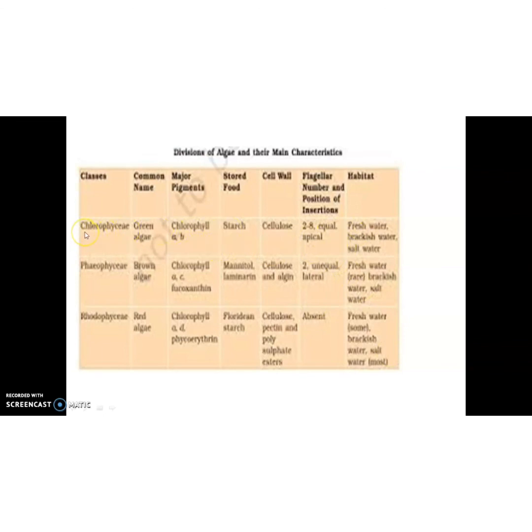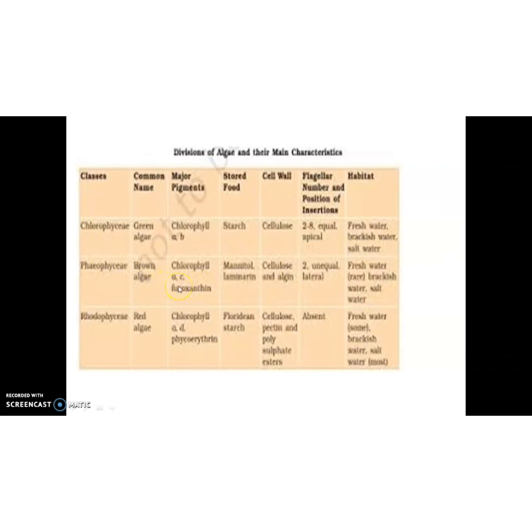First one, Chlorophyceae, common name green algae. Major pigments, chlorophyll a and b. Stored food in the form of starch. Cell wall is made up of cellulose, and flagellar number and position of insertion is 2 to 8, equal and apical. Their habitat: they are found in fresh water, brackish water and salt water. Then the second one, Phaeophyceae, commonly called brown algae.